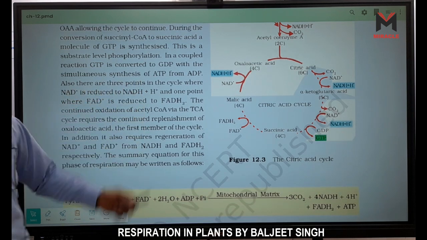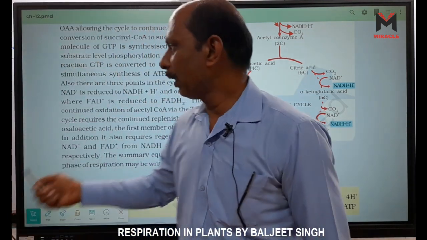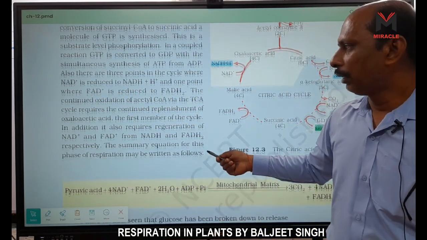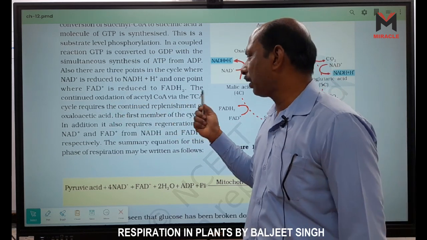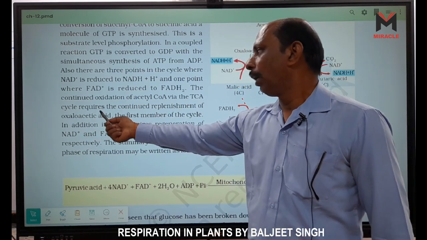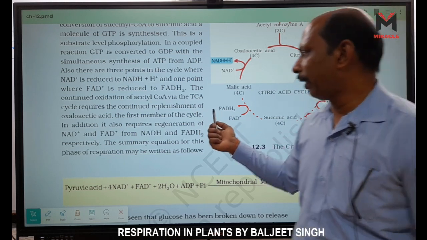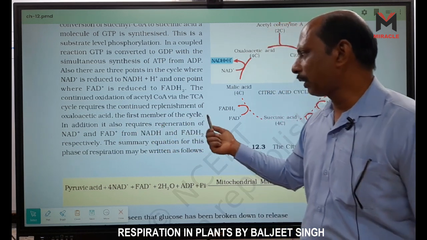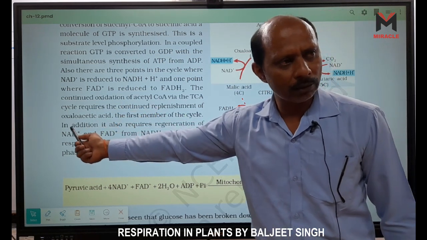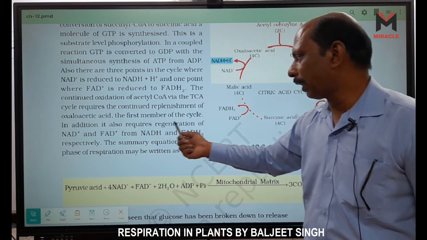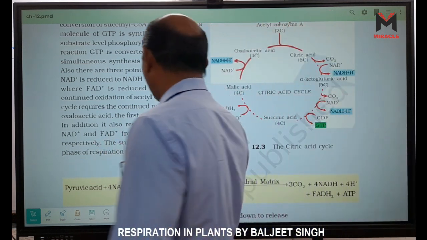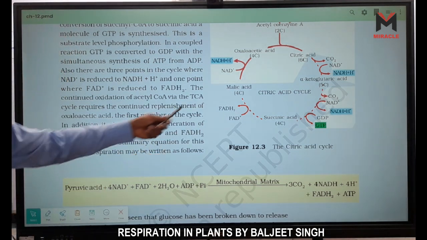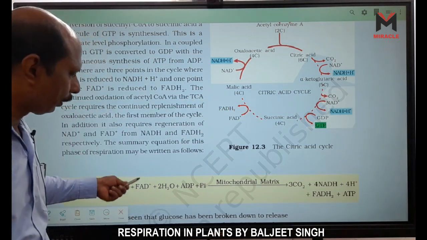Also, there are 3 points in the cycle where NADH is formed and 1 point where FAD is reduced to FADH2. The continued oxidation of acetyl coenzyme via the TCA cycle requires the continued replenishment of oxaloacetic acid, the first member of the cycle, right? In addition, it requires regeneration of NAD and FAD from NADH and FADH2 respectively, and the summary equation for this is given here, right?